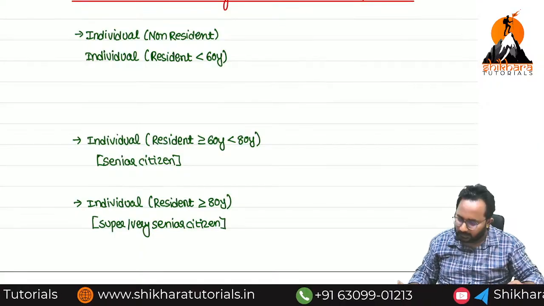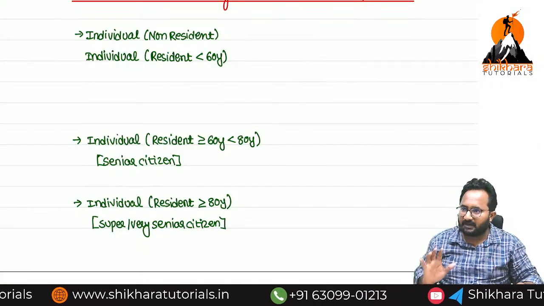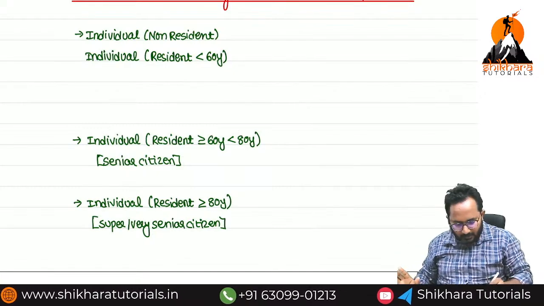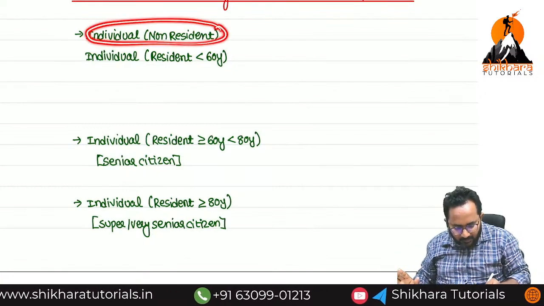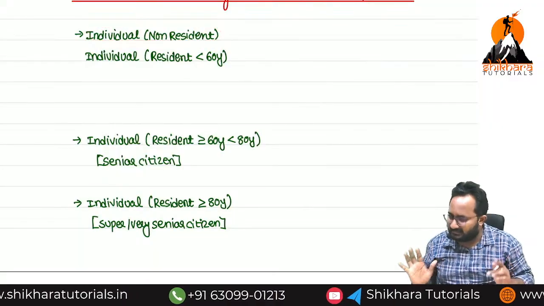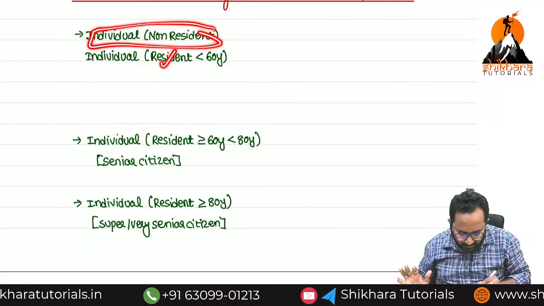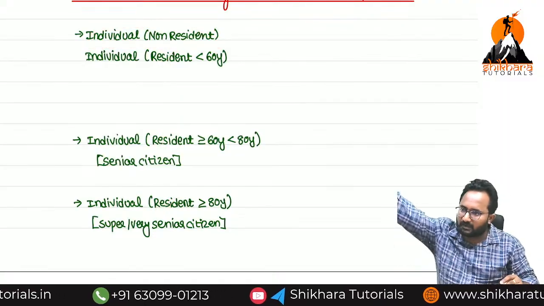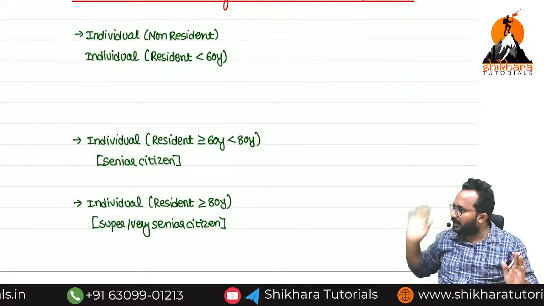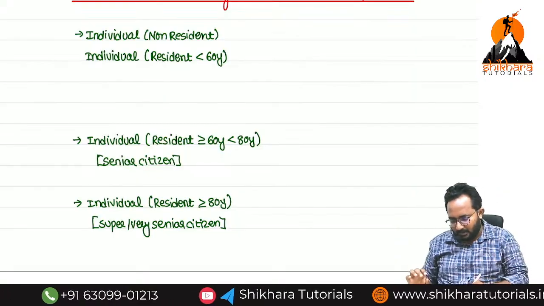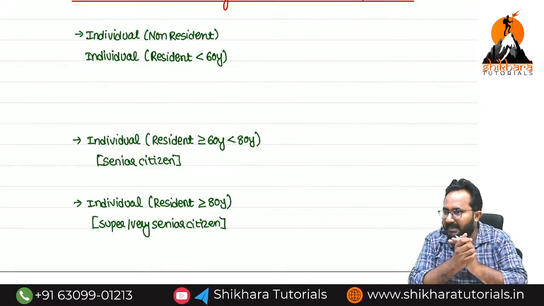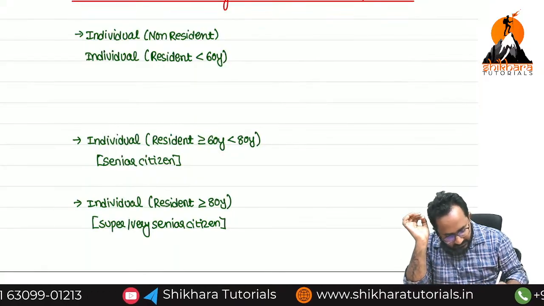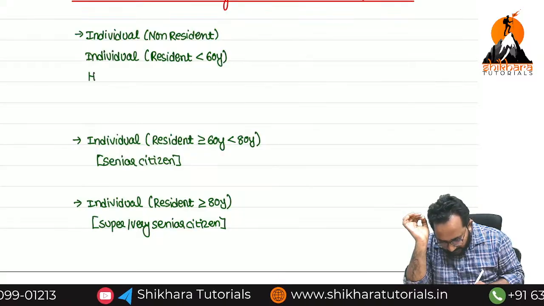Now in the person definition, as of now, individual is covered. For non-resident we don't want to check the age, just non-resident always here only. Resident only is classified into 3 categories: less than 60, more than or equal to 60, more than or equal to 80. Individual over. The remaining is HUF. Now I am writing the HUF here. Please check it out. HUF. Next one.